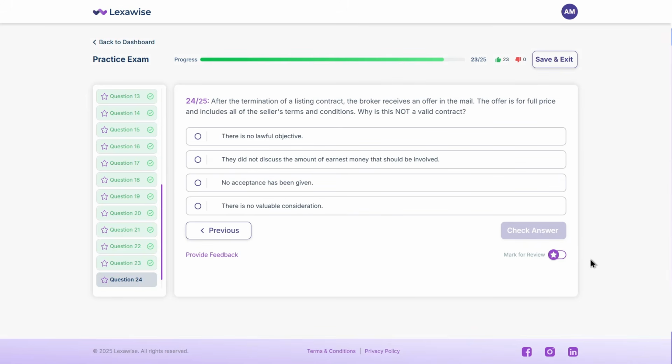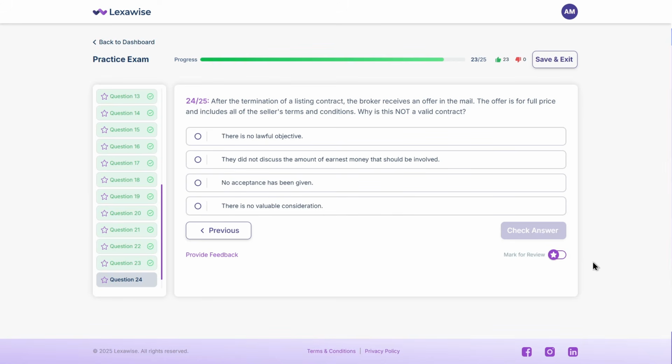After the termination of a listing contract, the broker receives an offer in the mail. The offer is for full price and includes all of the seller's terms and conditions. Why is this not a valid contract? A, there is no lawful objective. B, they did not discuss the amount of earnest money that should be involved. C, no acceptance has been given. D, there is no valuable consideration. Think you got it?